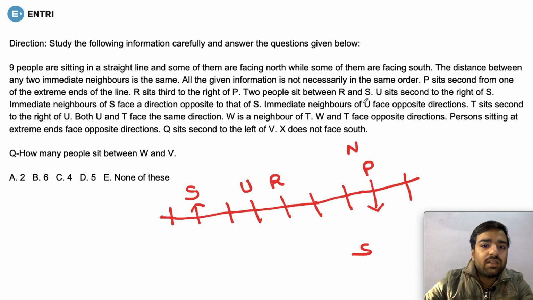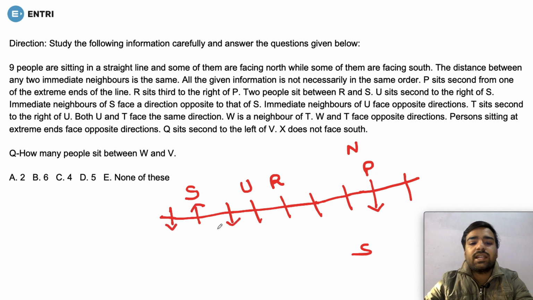But before that, we must be aware that the immediate neighbors of S face a direction opposite to that of S. This is important because if this is the direction of S, this means its immediate neighbors are these ones, so their direction would be in this way, okay. So the immediate neighbors of U face the opposite direction. If this is the direction facing southward, this means this would be the direction facing northwards.